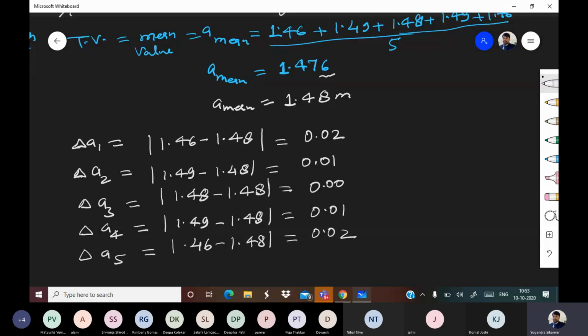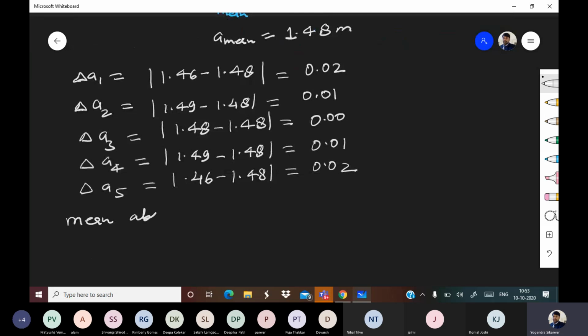So these are absolute errors in A1, A2, A3, A4 and A5. So mean absolute error, delta A mean.